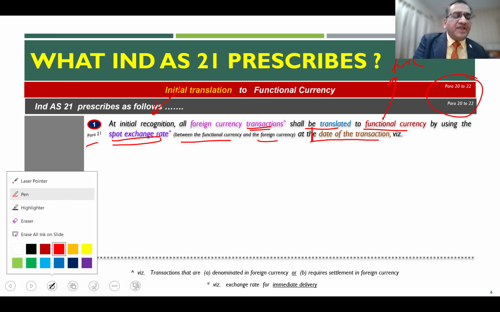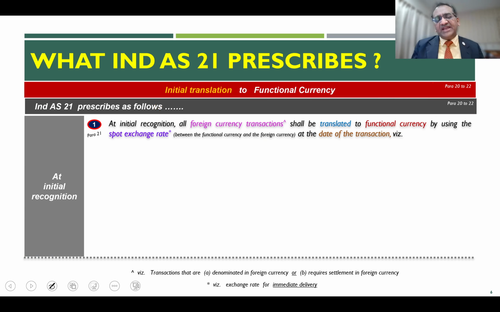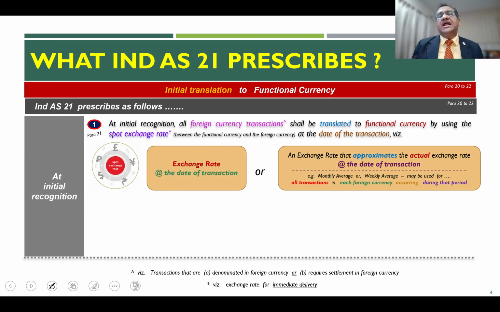So in my example, 1st February 25 was the date on which the loan was raised, which means on that particular date, whatever is the exchange rate between the two currencies, in my example 84 rupees, is what you will use to translate and record the loan. So $1 million of loan into 84 million INR.